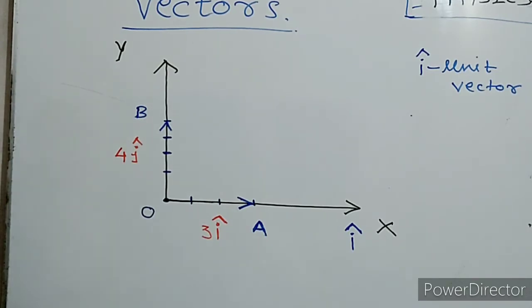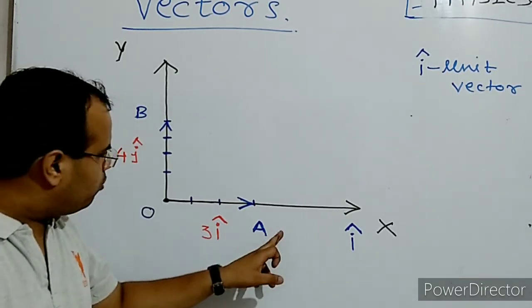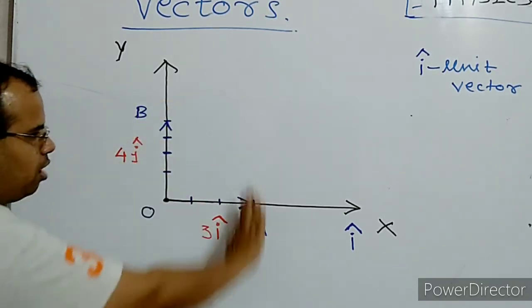Now, suppose that a particle first goes from O to A, and then from A it moves 4j cap, that is upward.